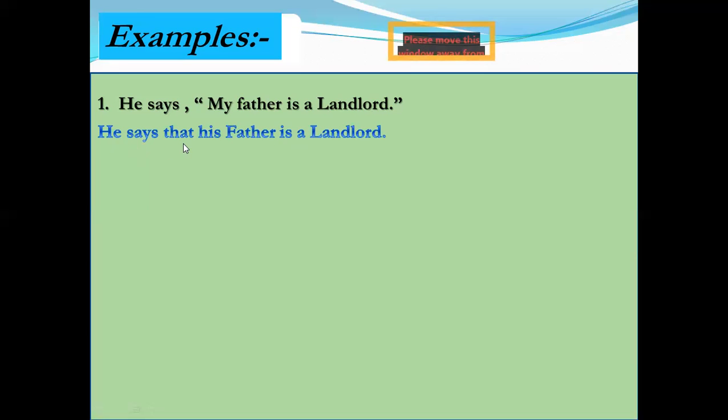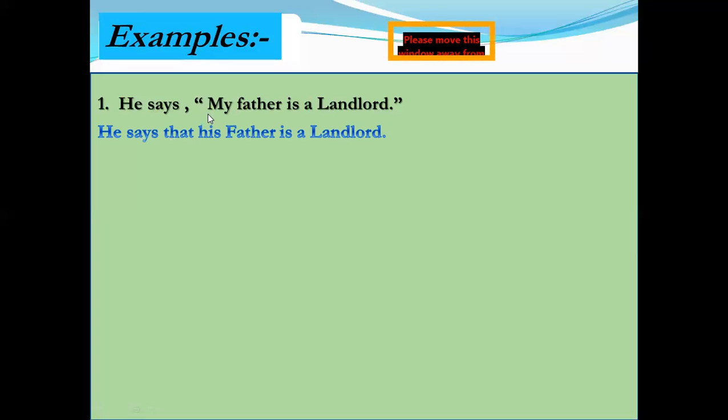He says that. I use the conjunction that for joining the two clauses. We remove the comma and inverted commas, and in their place we use the conjunction or connector that. A conjunction or connector connects two sentences, two clauses or two words in a sentence. So after the reporting verb, I use the conjunction that.